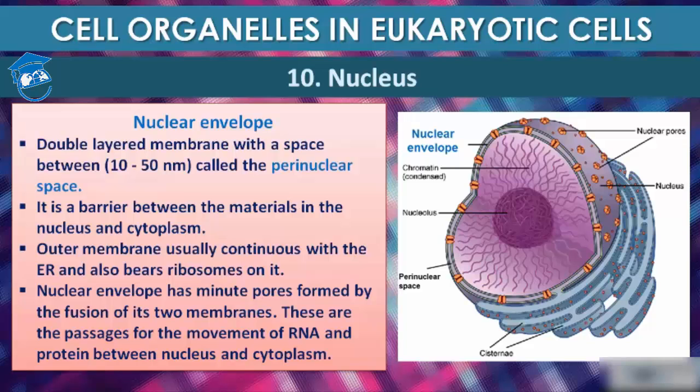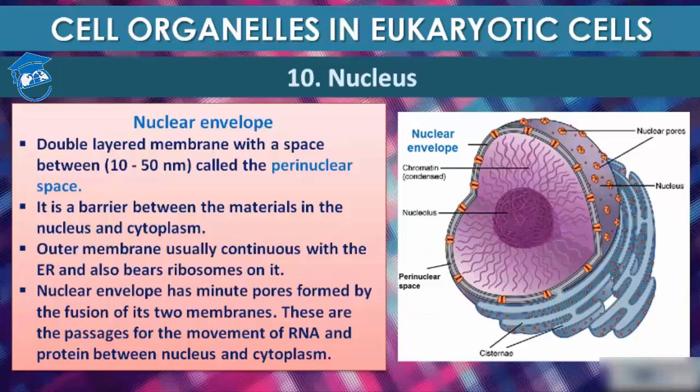As I told you, the nucleus has two membranes, or it is a double layered cell organelle which is present in eukaryotic cell. So it is a double layered membrane with a space between two membranes called perinuclear space. So this is perinuclear space, which is present between the two parallel layers of nucleus. See, this is the outer membrane and this is the inner membrane present in the nucleus. Okay, and the space between these two parallel layer membranes is called perinuclear space.